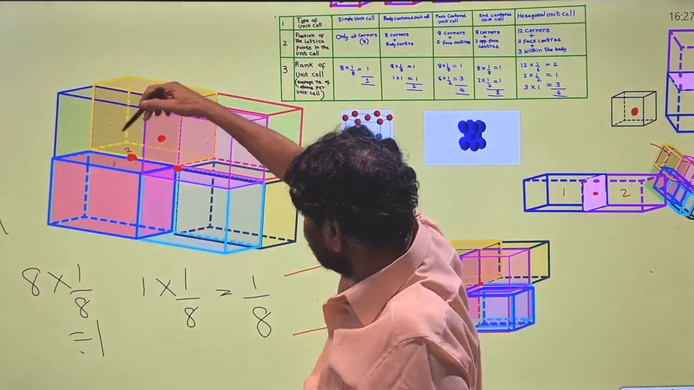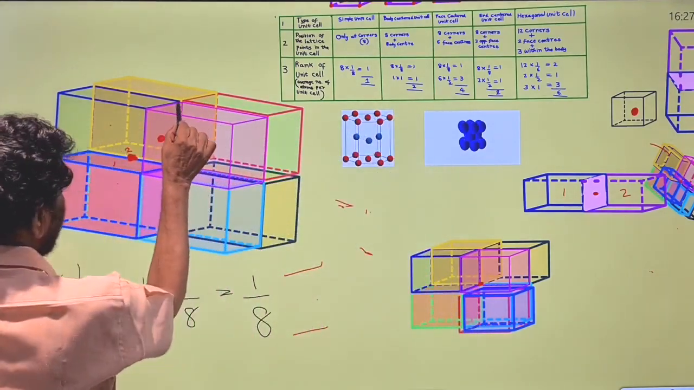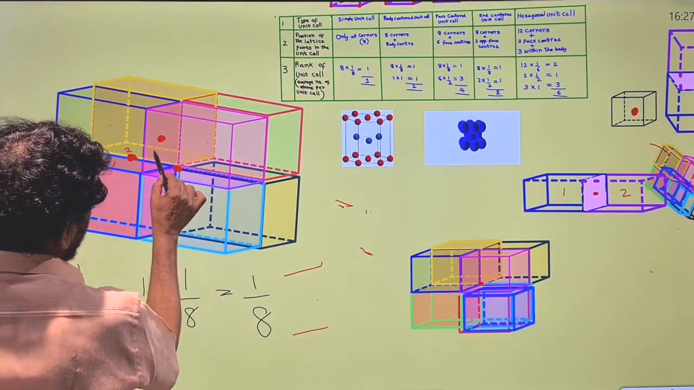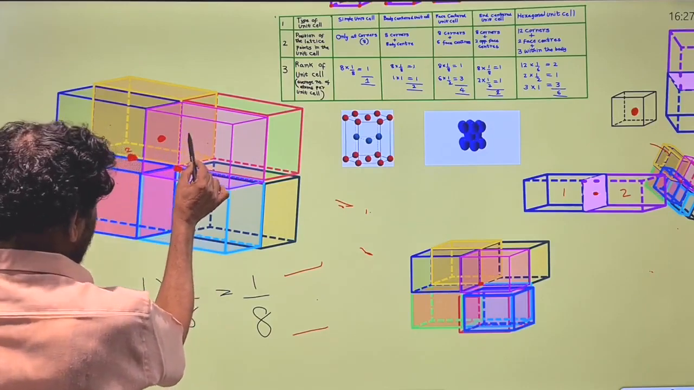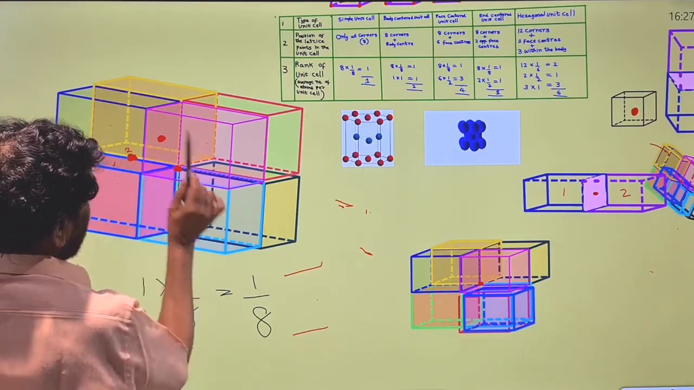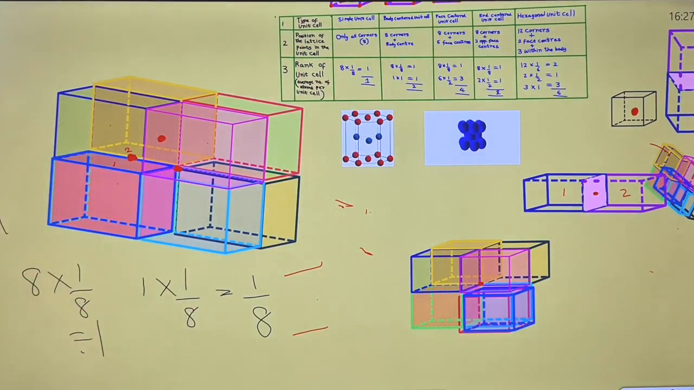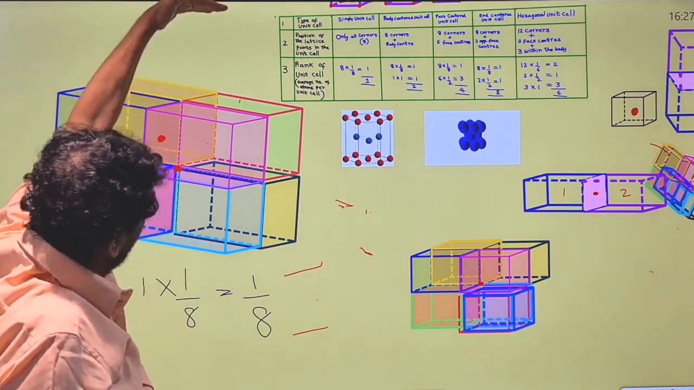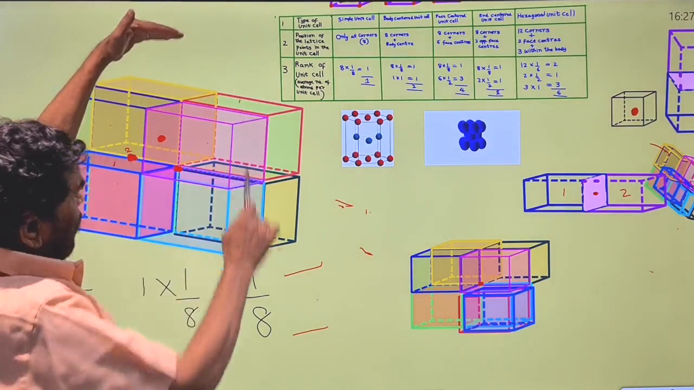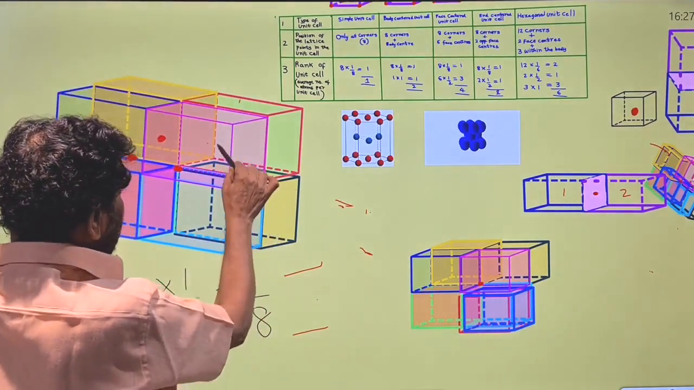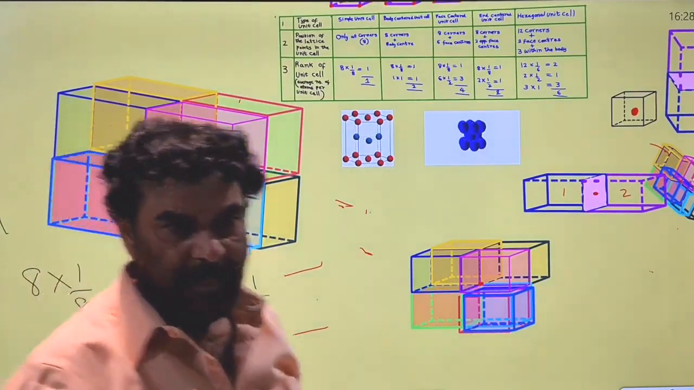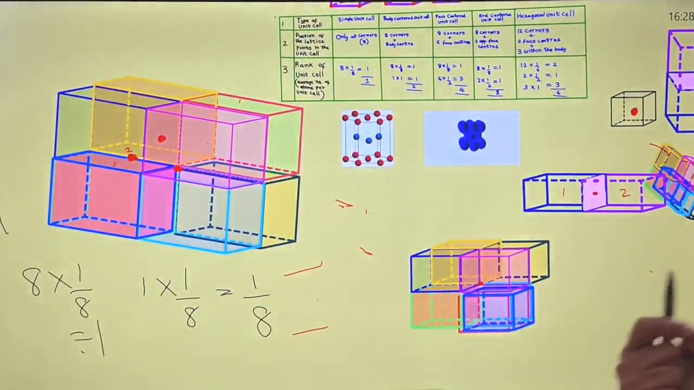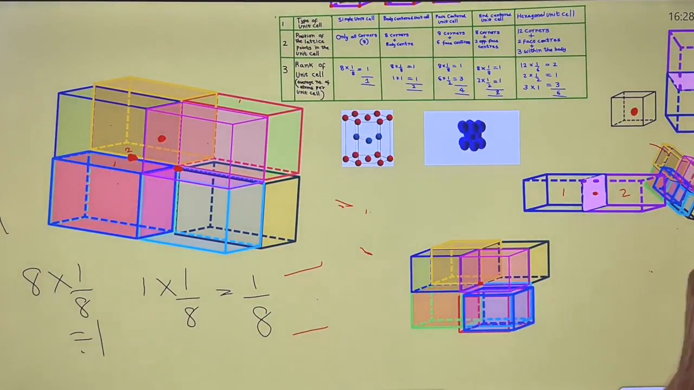This is the edge. It is common to this one, this one, and this one, so 4 unit cells in total: 1, 2, 3, 4. So if the lattice point is present on the edge, only 1/4 of it belongs to the given unit cell.